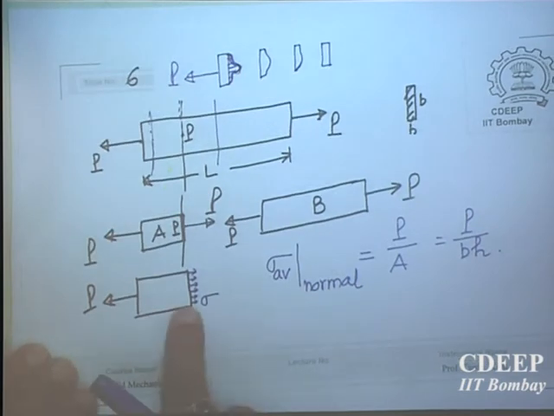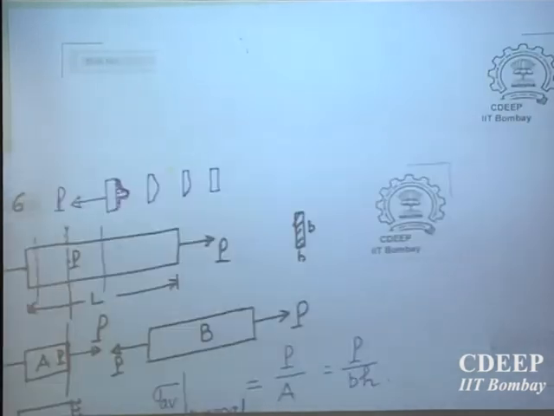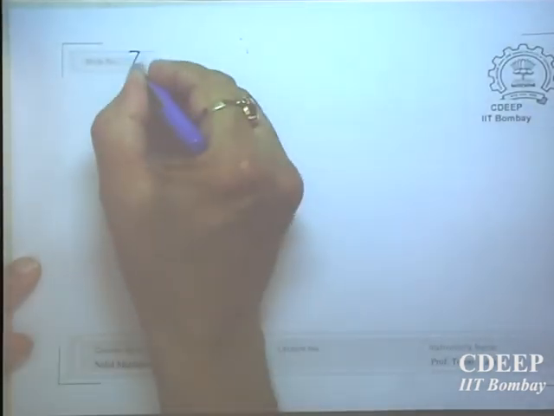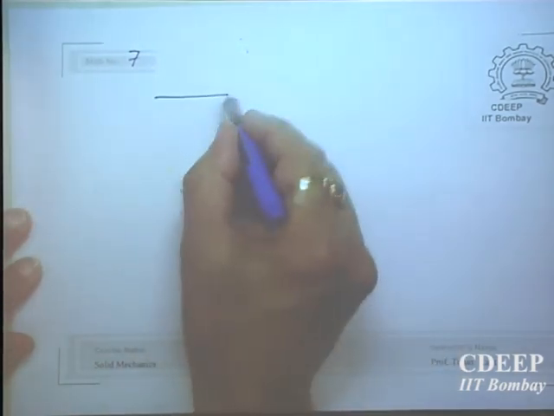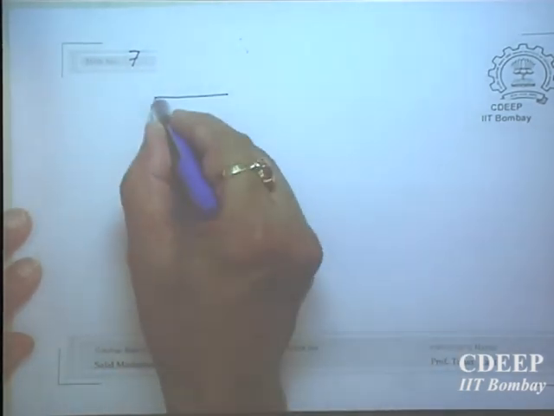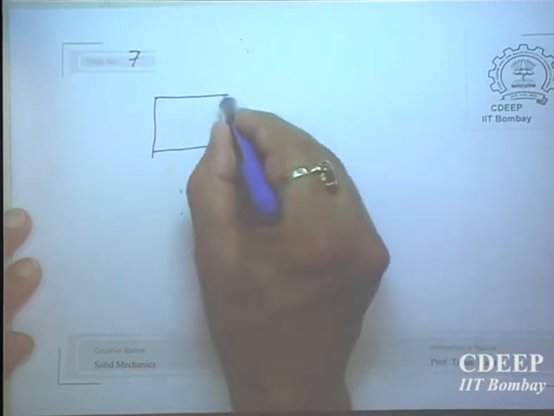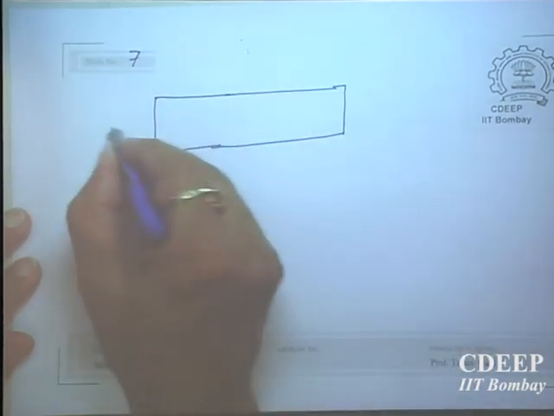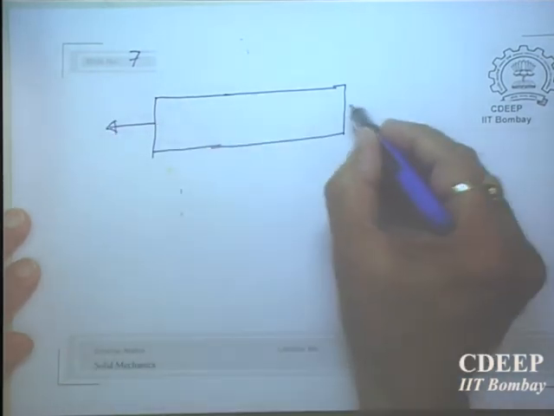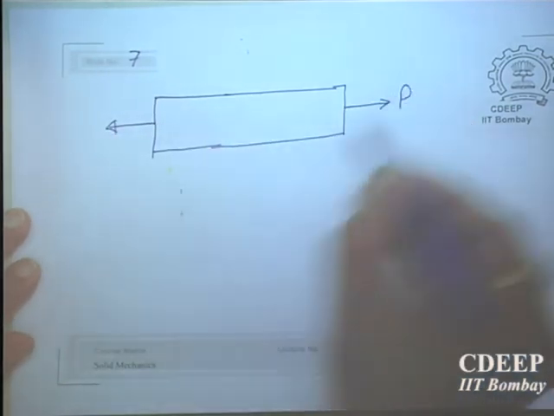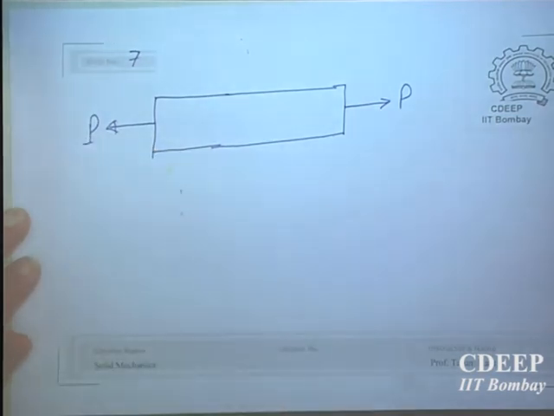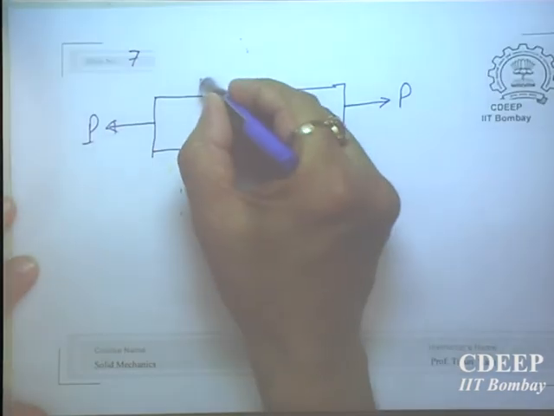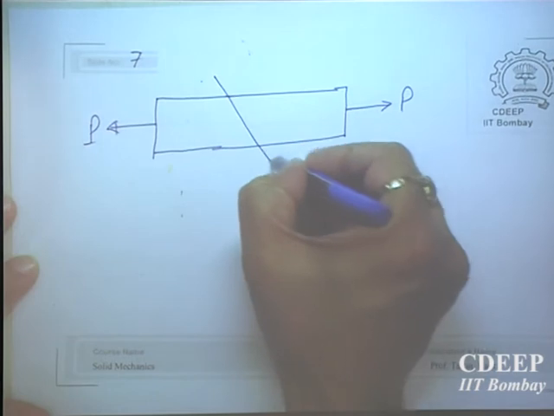Now we have taken the plane normal to the x axis. Nobody says you must take only that, if this is the total length of the rod, and away from the ends, I am cutting it by a plane like this.